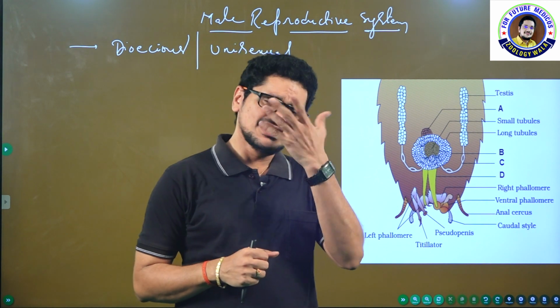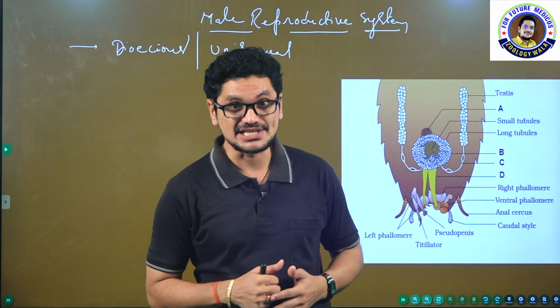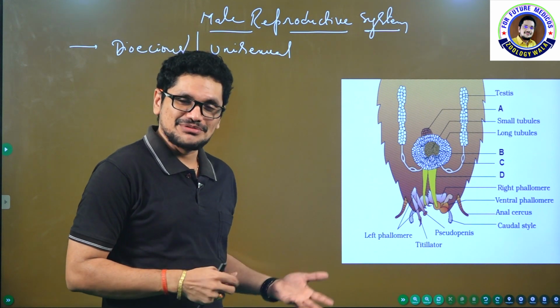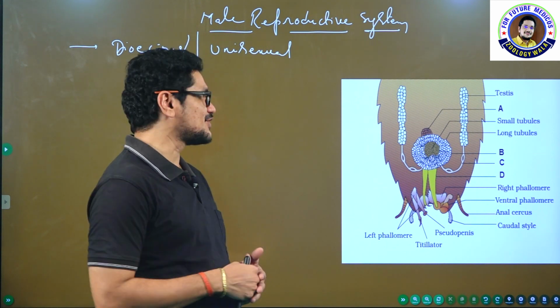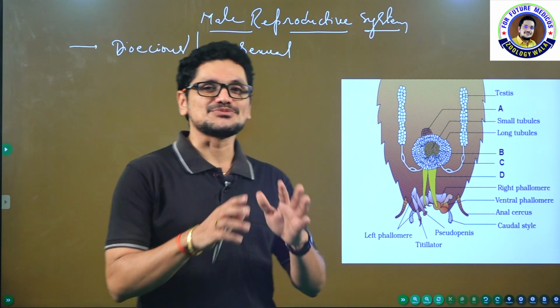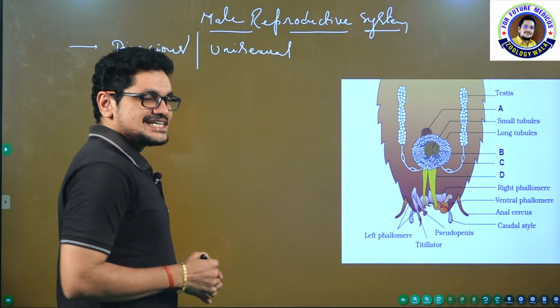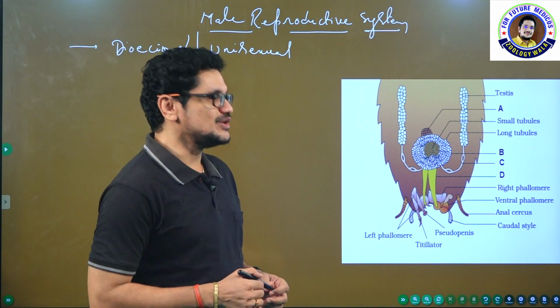Urochordates like ascidians are also hermaphrodites. So many hermaphrodites are there. And here our cockroach is dioecious, both male and female reproductive systems are separately present, and that is the reason why you are calling it a unisexual animal.